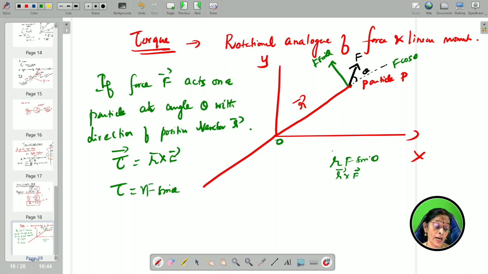Because already we have learnt what is A cross B, children? A B sin theta, right? Same way tau is equal to r F sin theta.